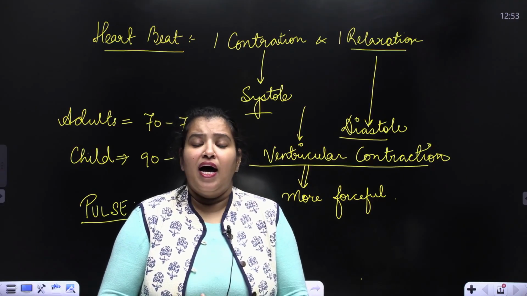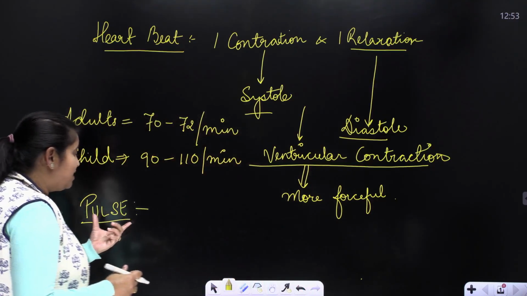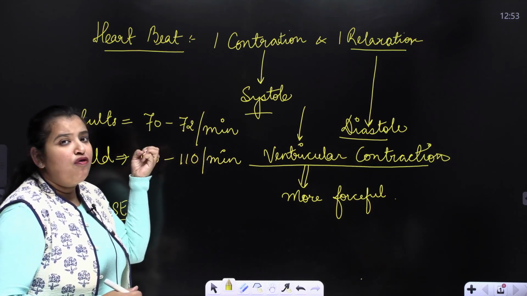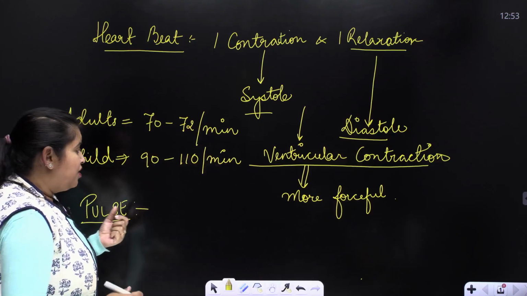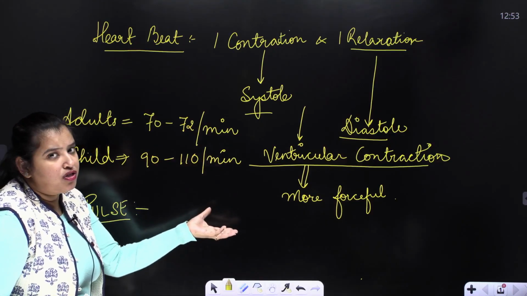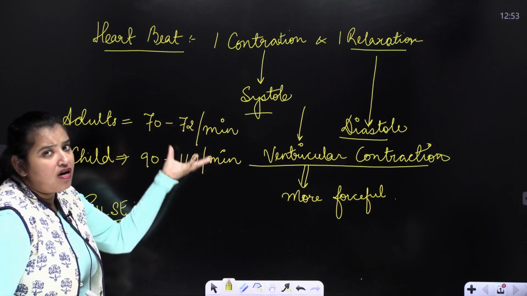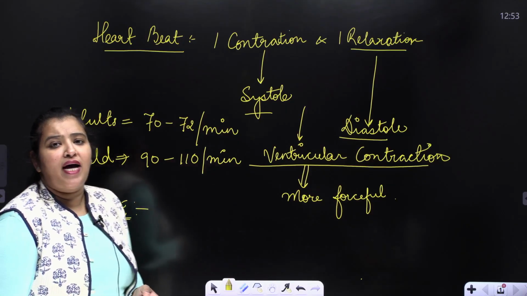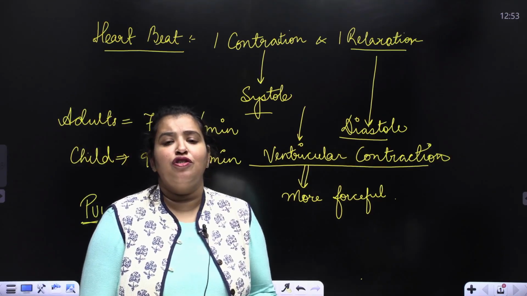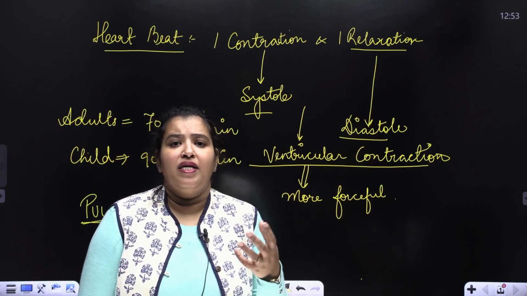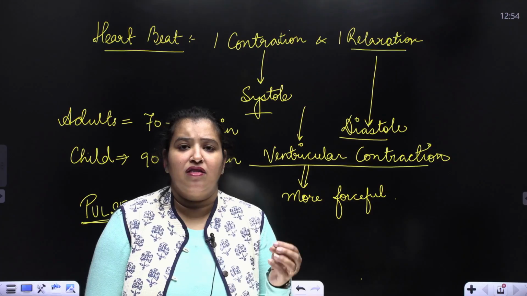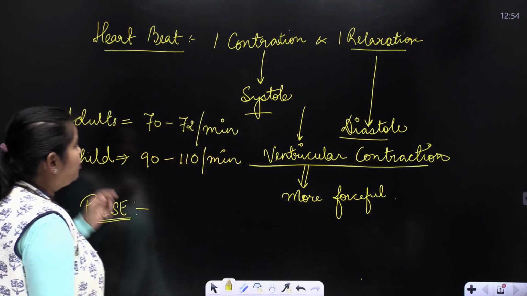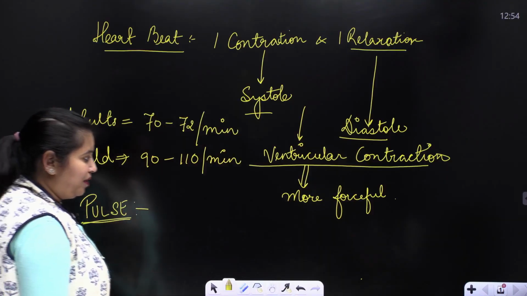And this pulse is actually the count of the number of heartbeats, because the number of times the heart contracts, pushing the blood, creating a heartbeat, is also the pulse. So pulse is the throbbing action of the blood in the blood vessels against the walls of the vessels. All right. So this is all about the heartbeat.